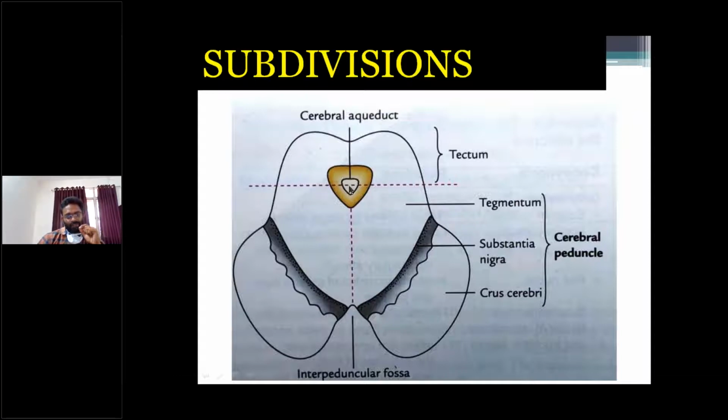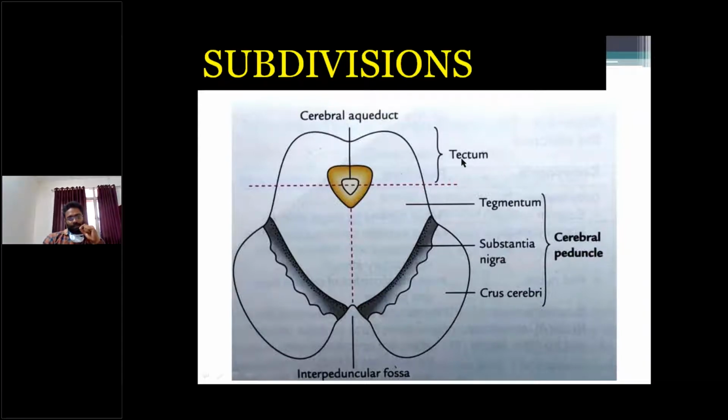This is the cerebral aqueduct, white color. So there is a smaller posterior part and a larger anterior part.